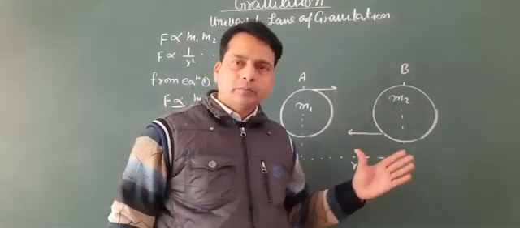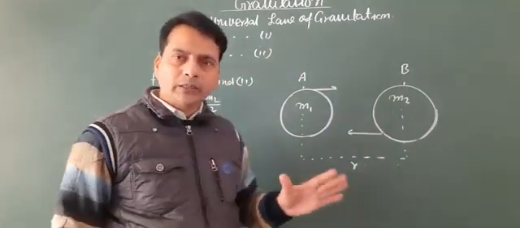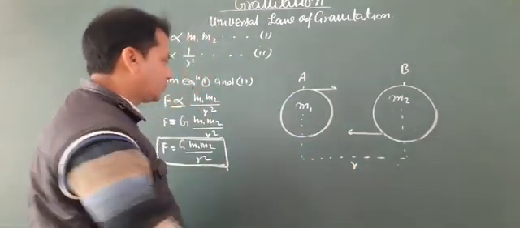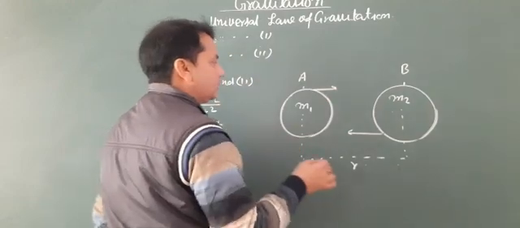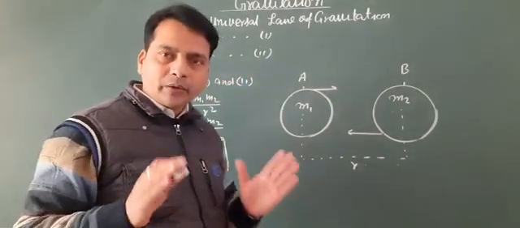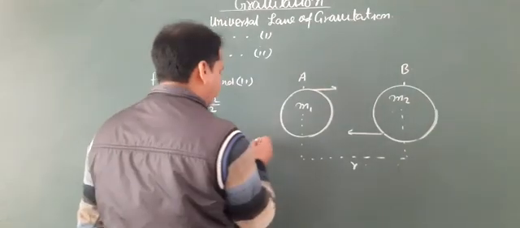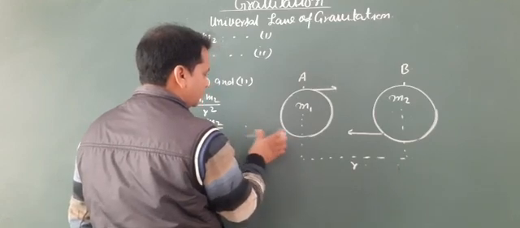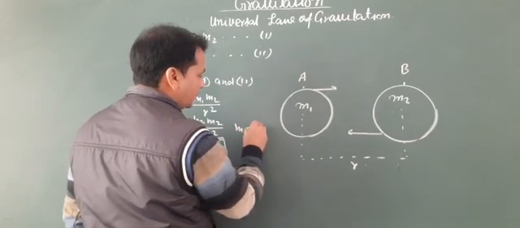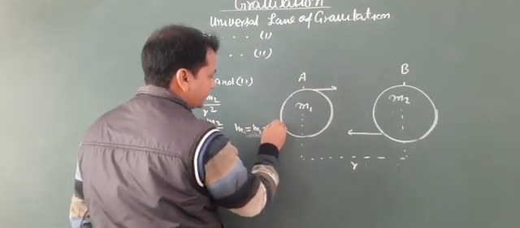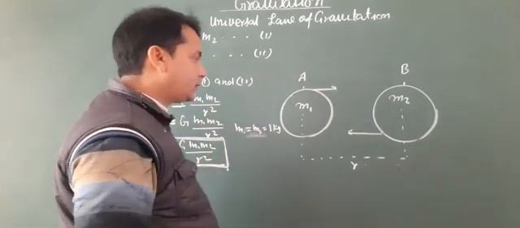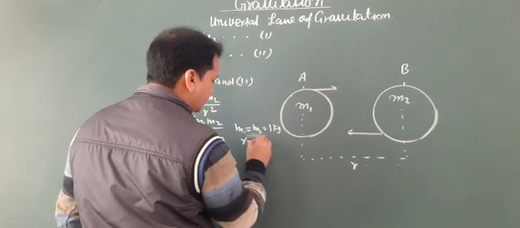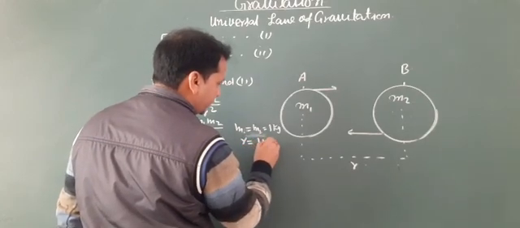Now suppose both objects have a mass of 1 kg and the distance between their centers is 1 meter. That is, m1 equal to m2 equal to 1 kg, and r equal to 1 meter.